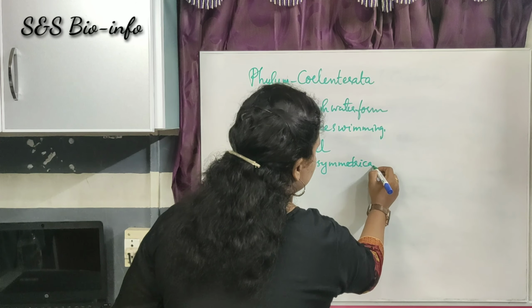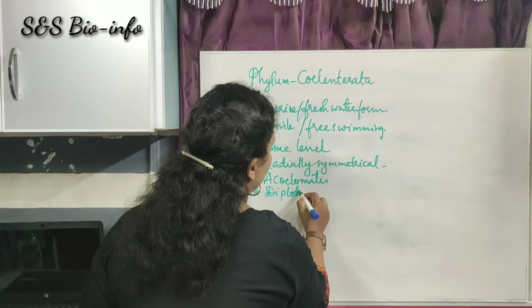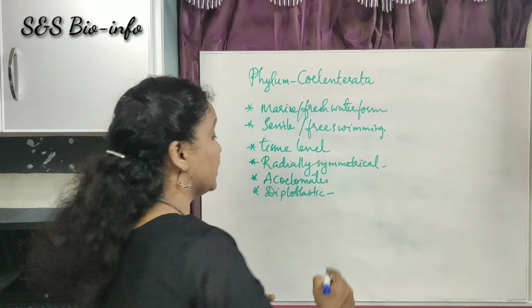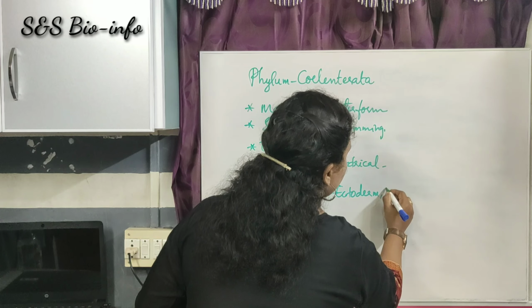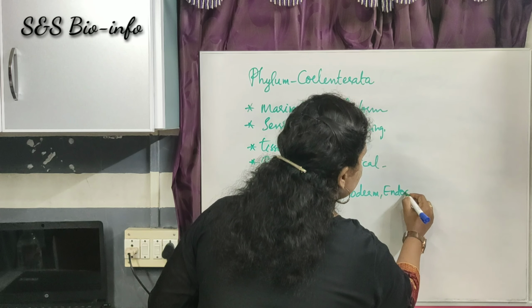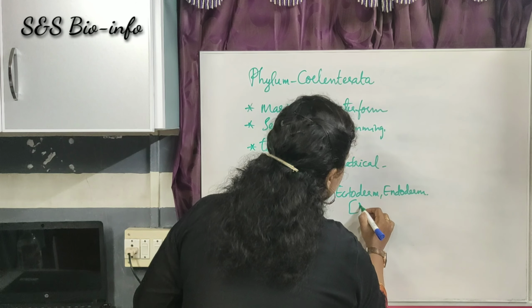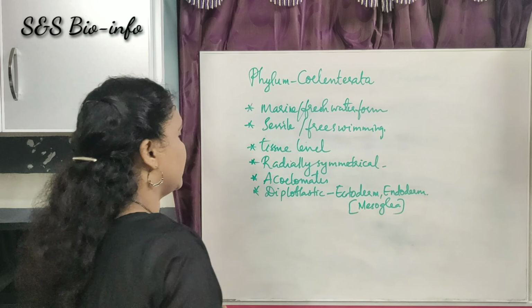Then what about the condition of germ layers? They are diploblastic animals. That means they have the outer ectoderm and inner endoderm. They have a specific feature, presence of mesoglea in between the ectoderm and endoderm.